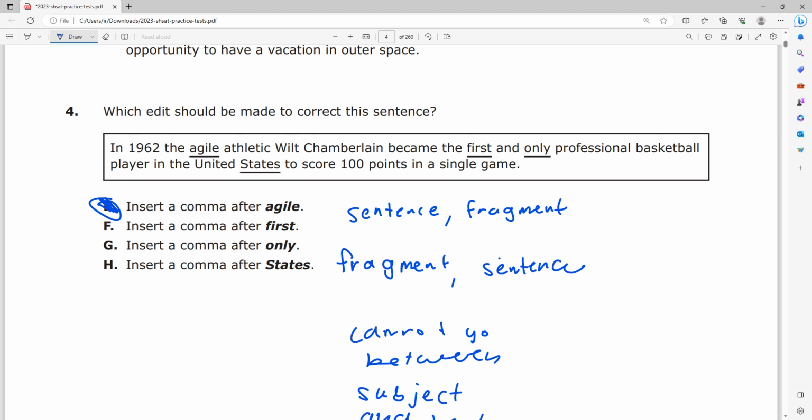Now I'm going to go through the rest of these choices and try to explain my thought process. If I insert a comma after "agile," what does that do to the sentence? You can say that this comma doesn't affect the sentence at all. It just organizes the ideas better. It says, "In 1962, the agile, athletic Wilt Chamberlain became the first and only professional basketball player in the United States to score 100 points in the first game." This is connecting this fragment, "1962, the agile," what?